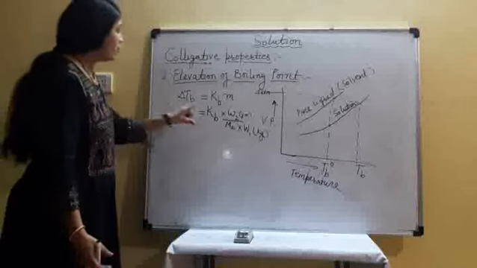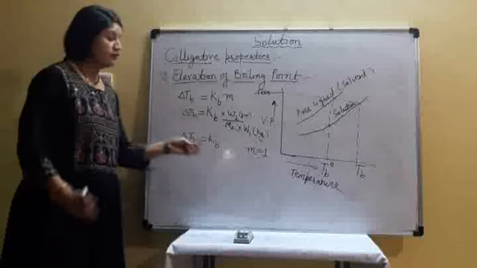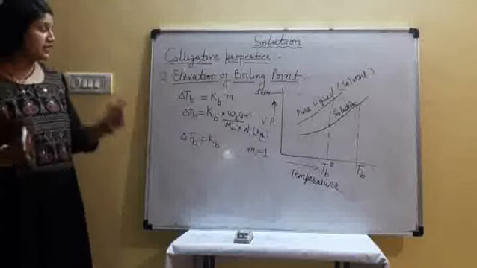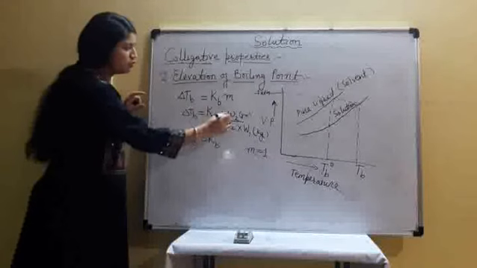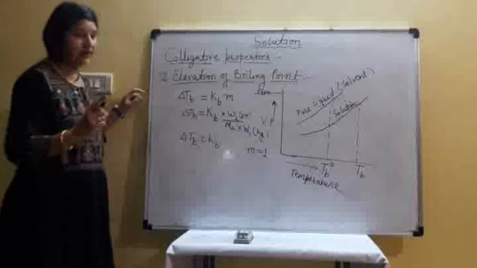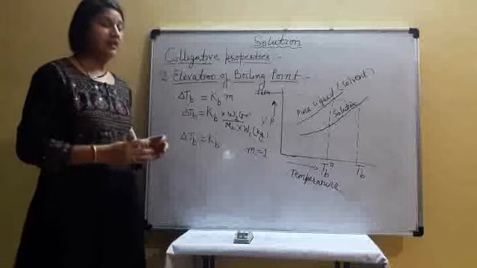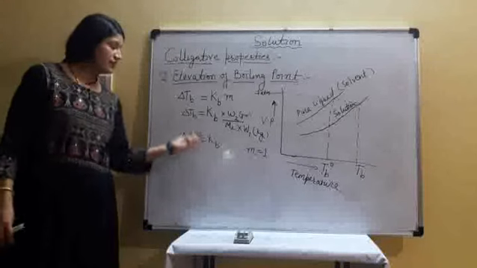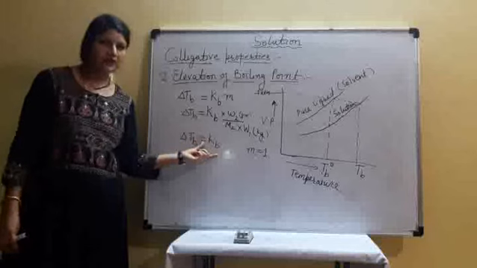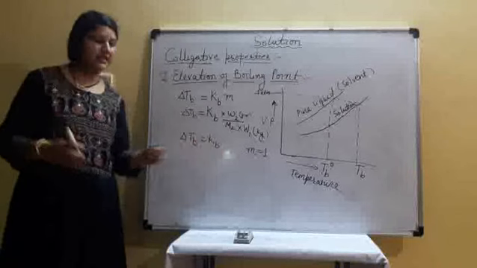Now how do we define Kb? Delta Tb is equal to Kb when the molality of the solution is 1, m is equal to 1. Here small m represents molality, as already discussed. When 1 mole of solute is present in 1 kg of solvent, its quantity W2 upon M2 is equal to 1 mole. When 1 mole of solute is added in 1 kg of solvent, the elevation in boiling point of this solution is called the molar elevation constant.